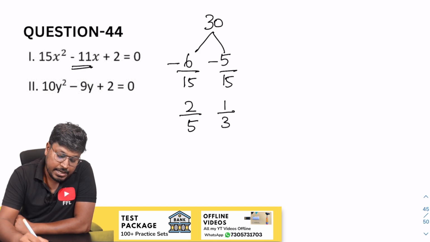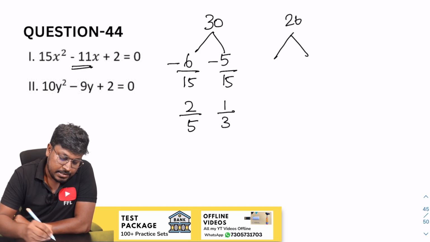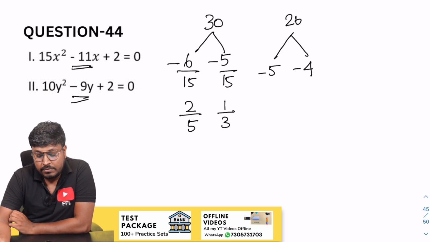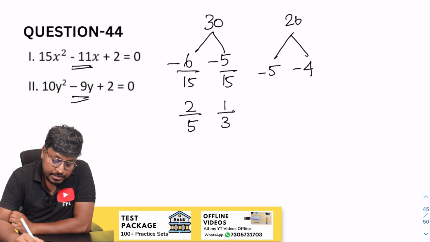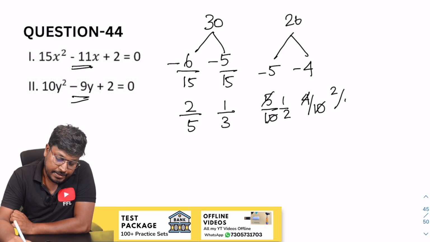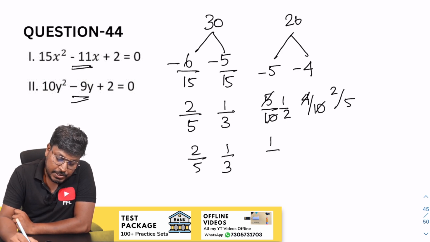Next, 10 into 2 will be 20 here. Our target is to get minus 9. 5 4s will be 20. So minus 5 and minus 4. Now 5 by 10, 4 by 10. While cancelling, 1 by 2 and this will be 2 by 5. So the values will be 2 by 5 and 1 by 3, and 1 by 2 and 2 by 5.